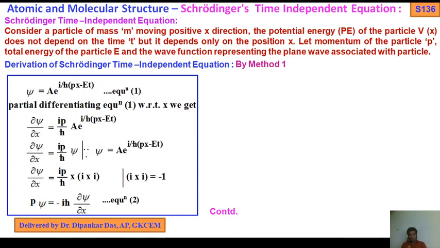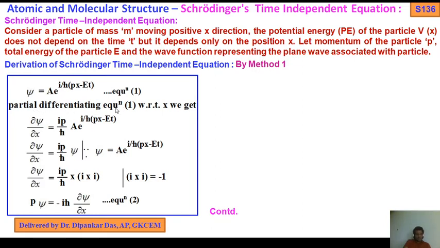So we have to remember psi. How to get this value of psi is not included in your syllabus. This is a huge syllabus, quantum mechanics or quantum chemistry you can say. So you should remember psi equals A times e to the power i by h bar within (px minus Et). That is, i by h bar, with (px minus Et) in the numerator. Don't say that it is i by h into this, not like that. This is the numerator.